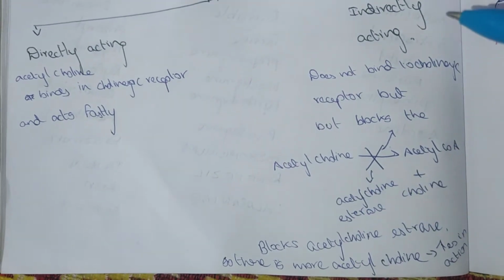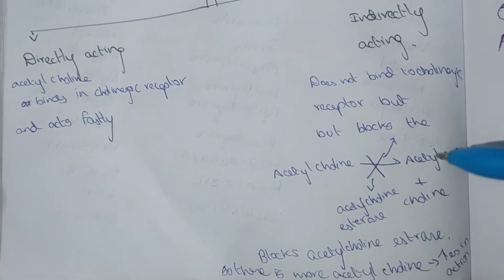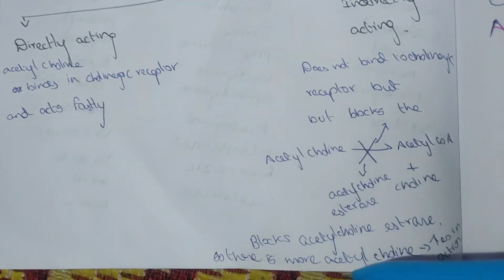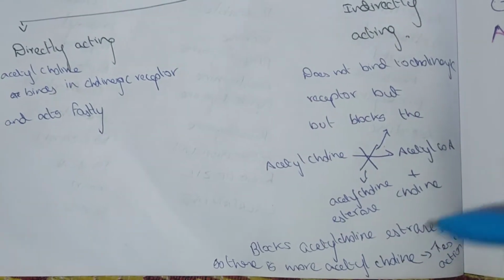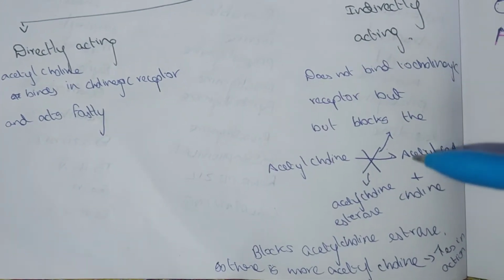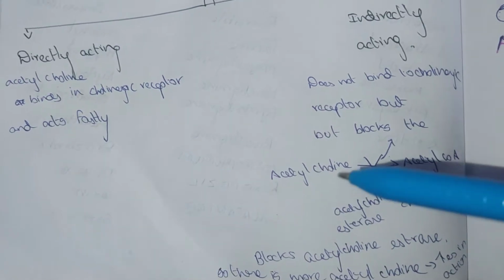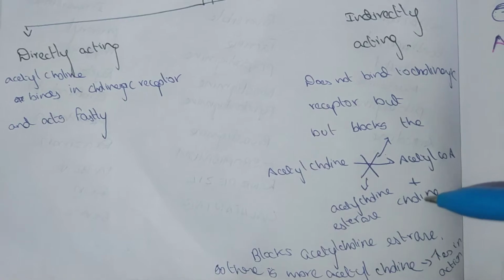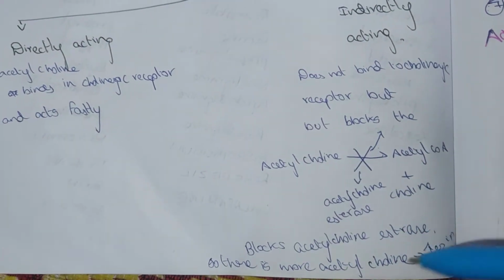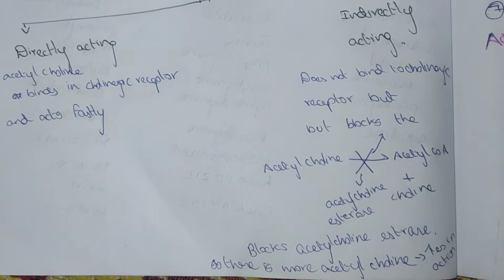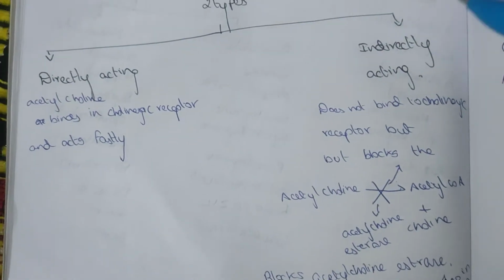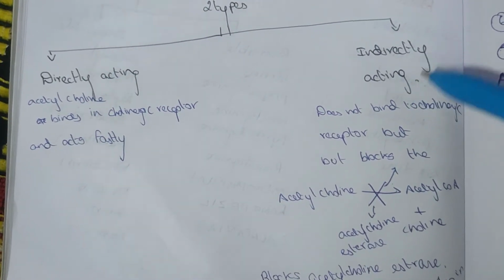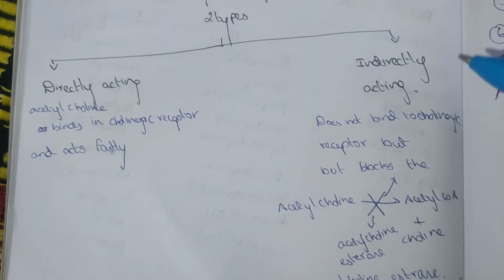This enzyme is blocked by the indirectly acting drugs, so there is no breakdown of acetylcholine into acetyl-CoA plus choline. So there is more acetylcholine and more action of acetylcholine. This is how the indirectly acting drugs help acetylcholine.